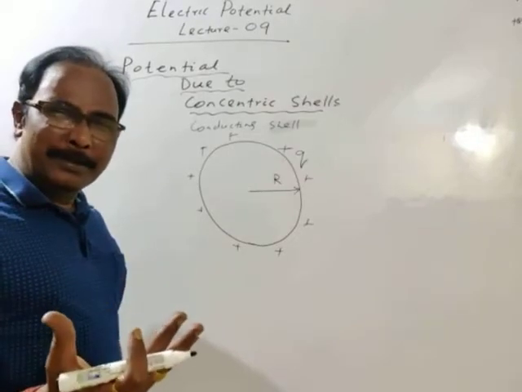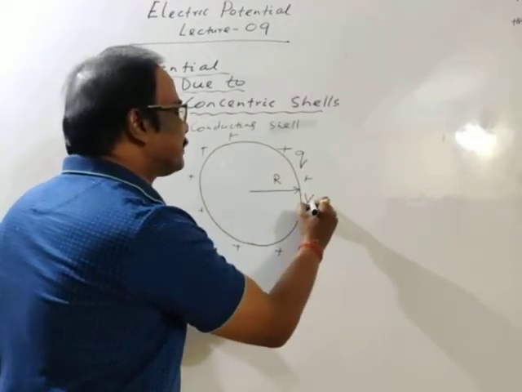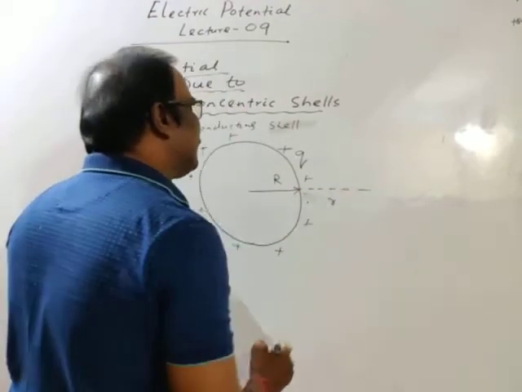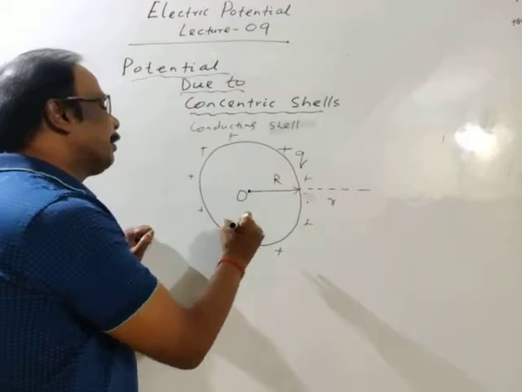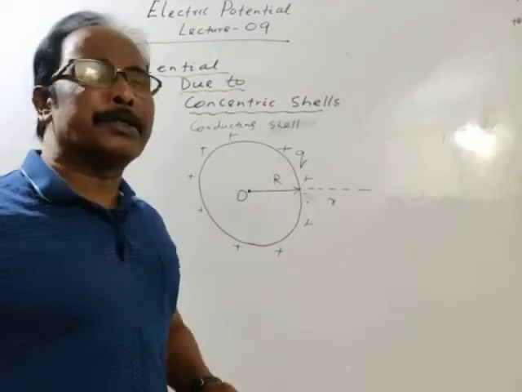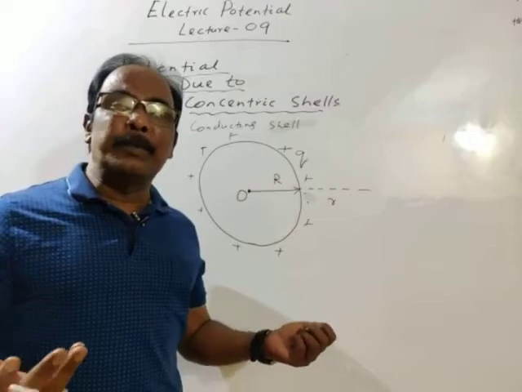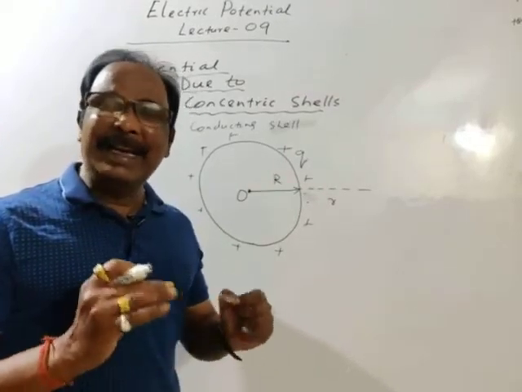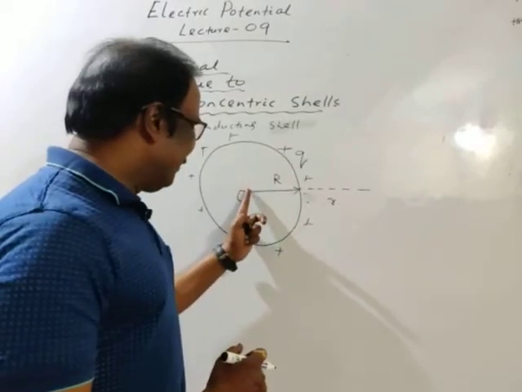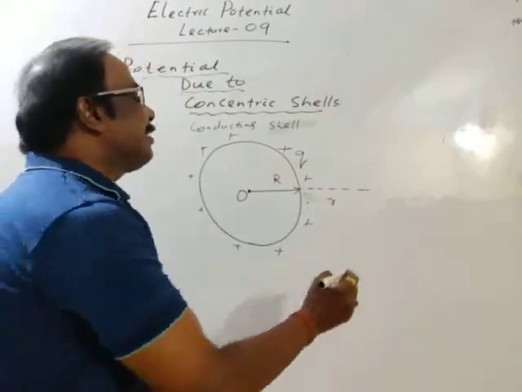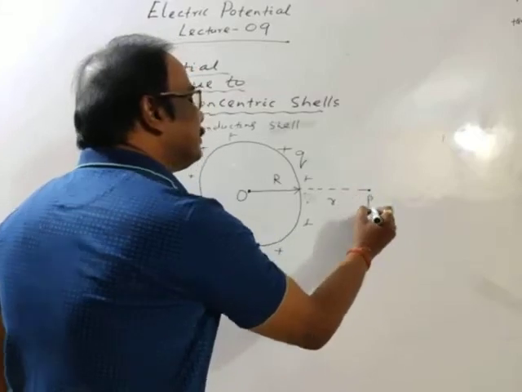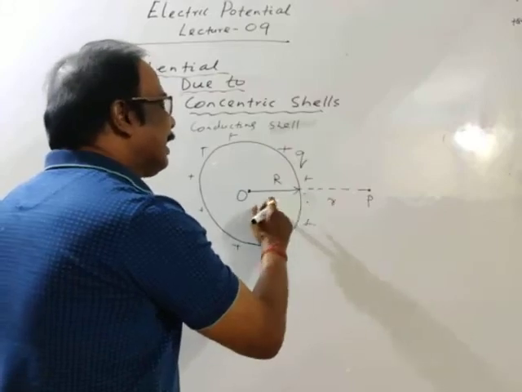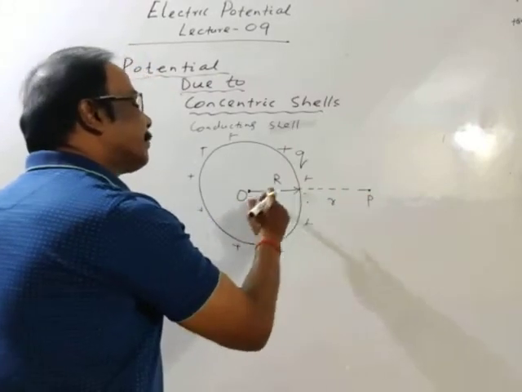As we have discussed, consider the potential at any distance r from the center. Distance is always measured from the center of the cell. This is the center, and at distance r there is a point P. R is the distance of point P from the center.